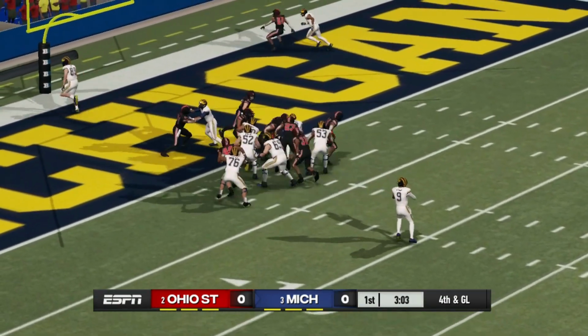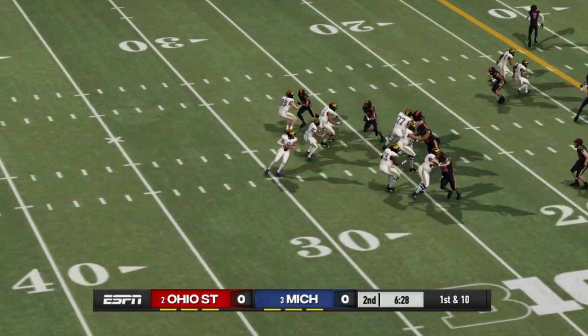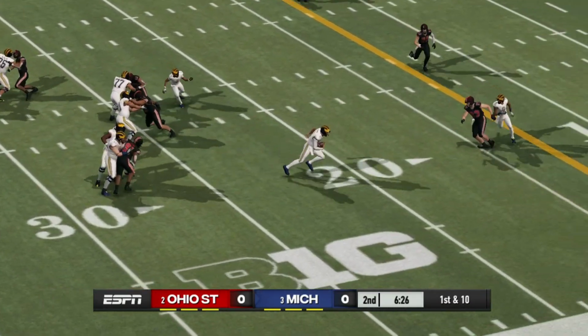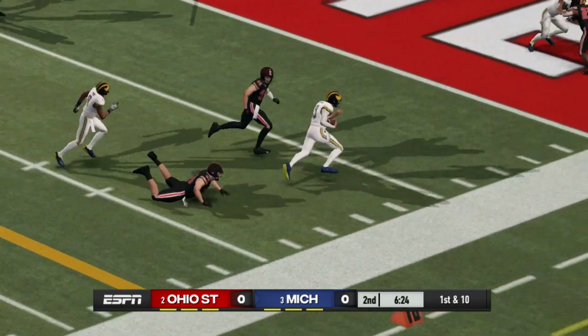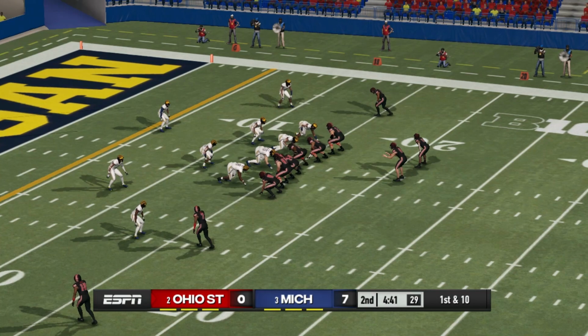4th and goal early in the game. Ohio State's defense, they get a goal line stand, a big stop there. And later on, Michigan with another drive here. We're in the second quarter. This is a low-scoring game. J.J. McCarthy will put Michigan on the board, 7-0.